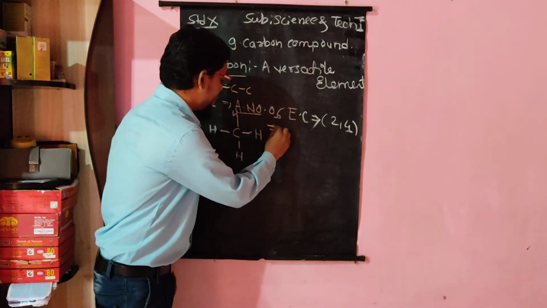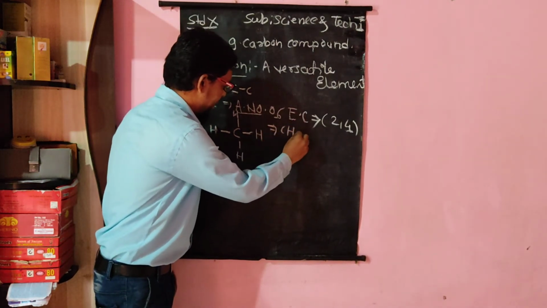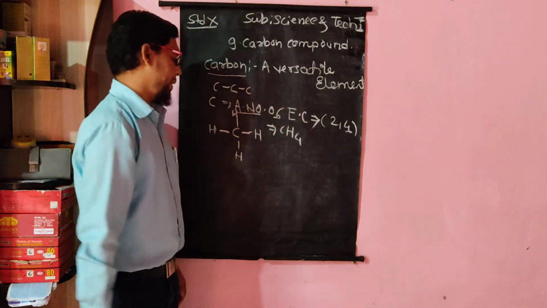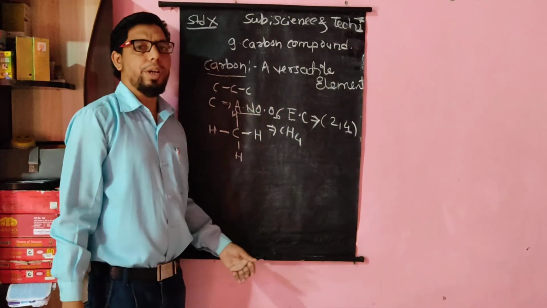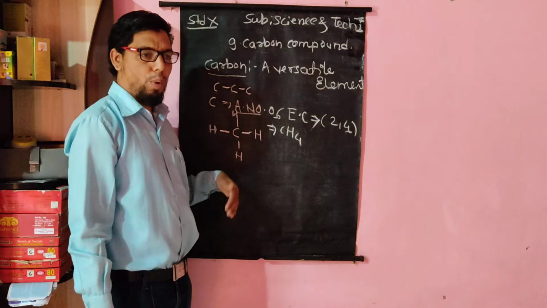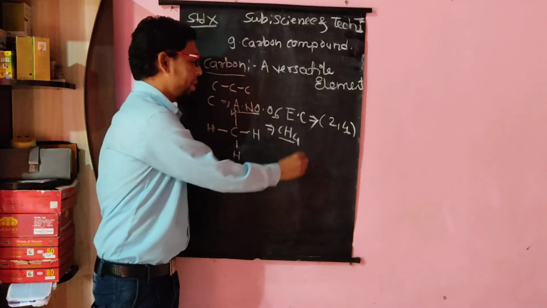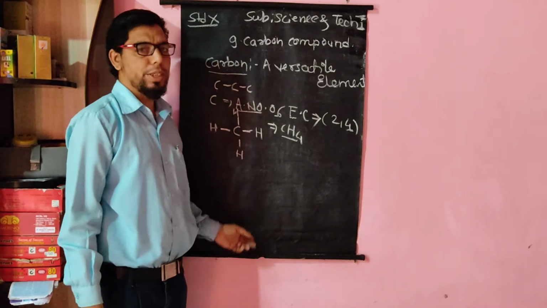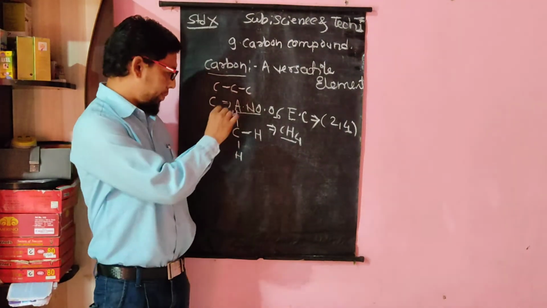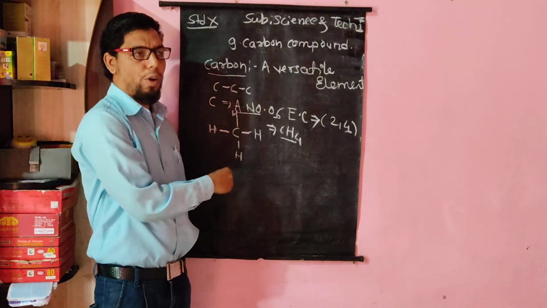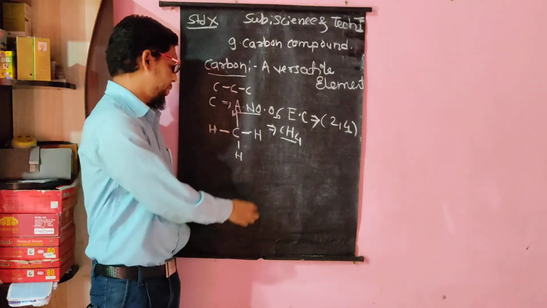You know this very famous compound of carbon, CH4, methane. When carbon makes bonds with 4 hydrogens, then CH4 methane is formed. In this way we can say that carbon is a tetravalent element, and it forms 4 different bonds with hydrogen.